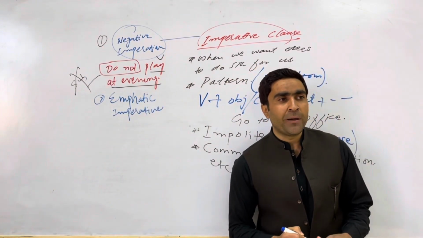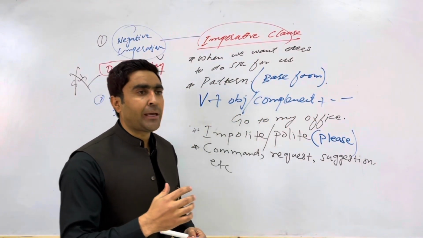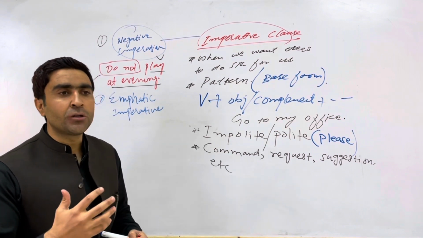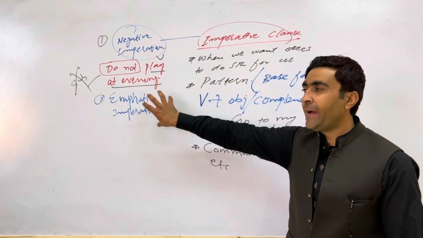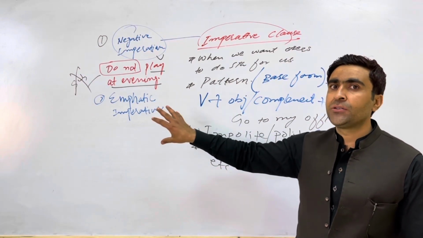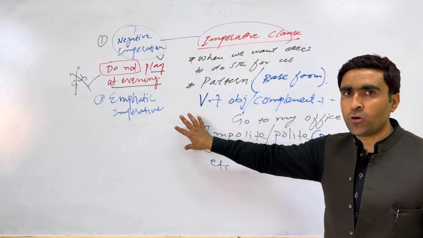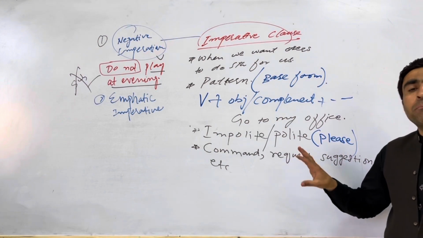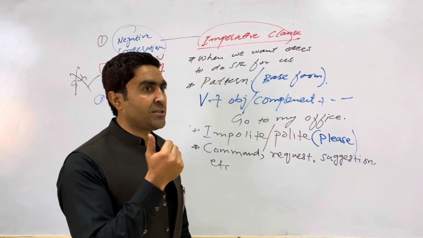Emphatic imperative or the emphatic sentence, for example. अगर आप किसी सेंटेंस पे जोर दे रहे हैं, किसी कमांड को, किसी सजेशन को, किसी डायरेक्शन को अगर आप स्ट्रेस कर रहे हैं, ये जो इम्फेटिक इम्पेरेटिव क्लास is used when you try to emphasize your statement, your command or request or your suggestion, your direction or imperation.